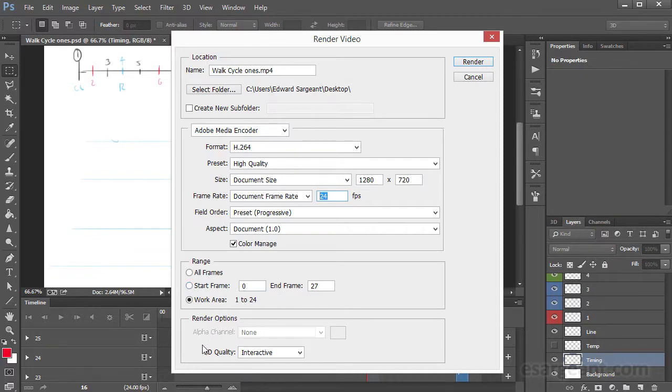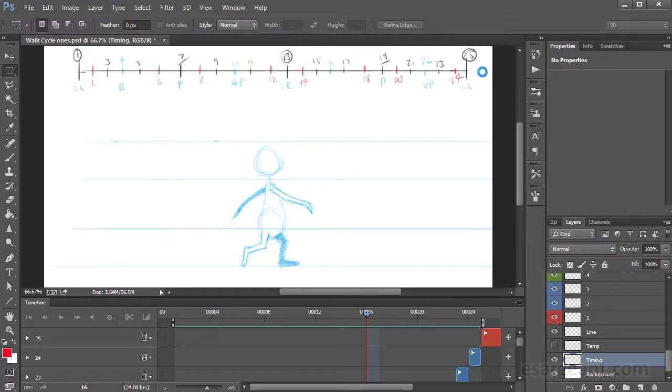Render options, I wouldn't really worry about these unless you're using any transformation tools or any kind of special in-betweens that Photoshop allows you to do. So I'm going to leave this at the default. And then when I'm ready, I'm just going to click Render. And you don't get a whole lot of options showing you that it's finished, but when that dialog disappears, you typically realize that it's actually finished.